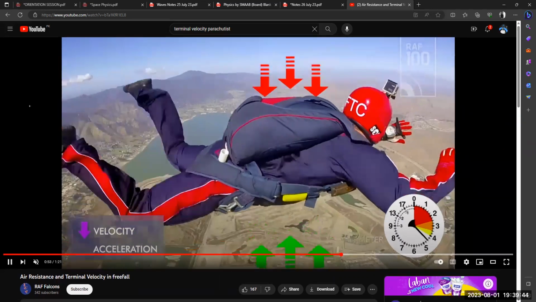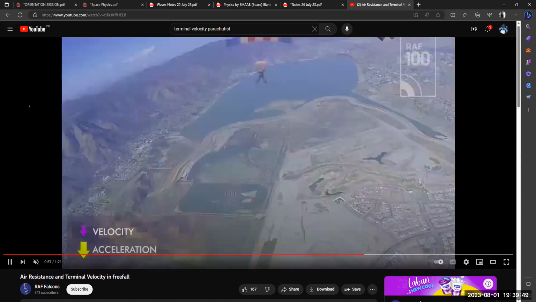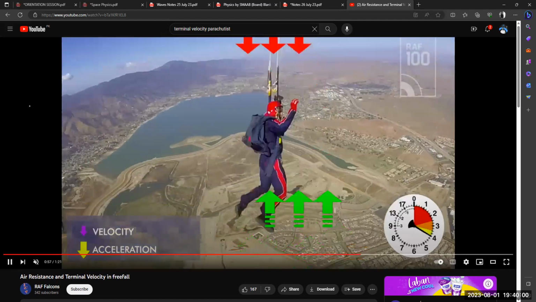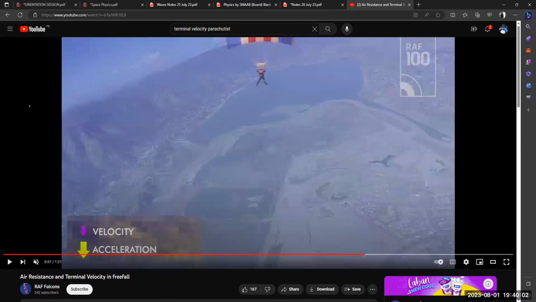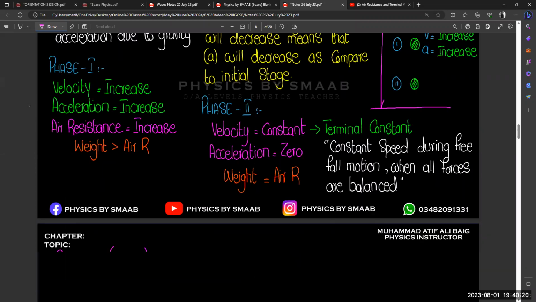Now what do you observe when he opens up the parachute? It again moves in the upward direction, right? Initially he was moving in the downward direction, but after opening the parachute, he moves in the upward direction, right? Moving in the upward direction means your air resistance is now greater compared to the weight, because a body will move in the direction where the force is greater, right?